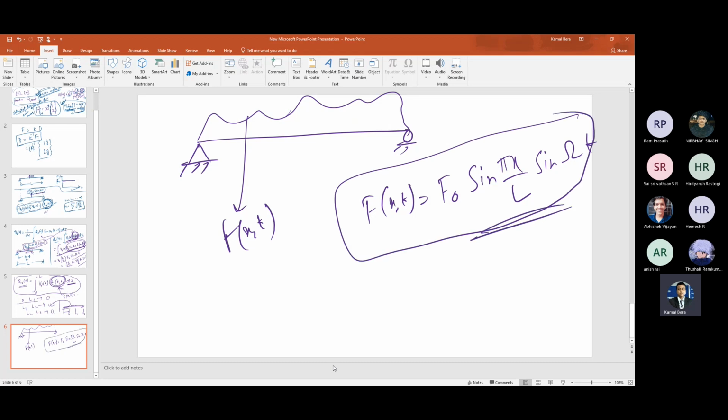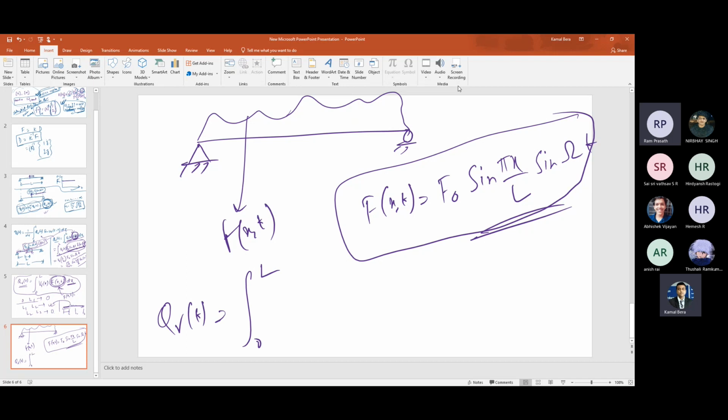Will you be able to solve this problem if I give a distributed load of this form? What will be your difficulty? Please speak out. Yes, sir, put that in the equation.